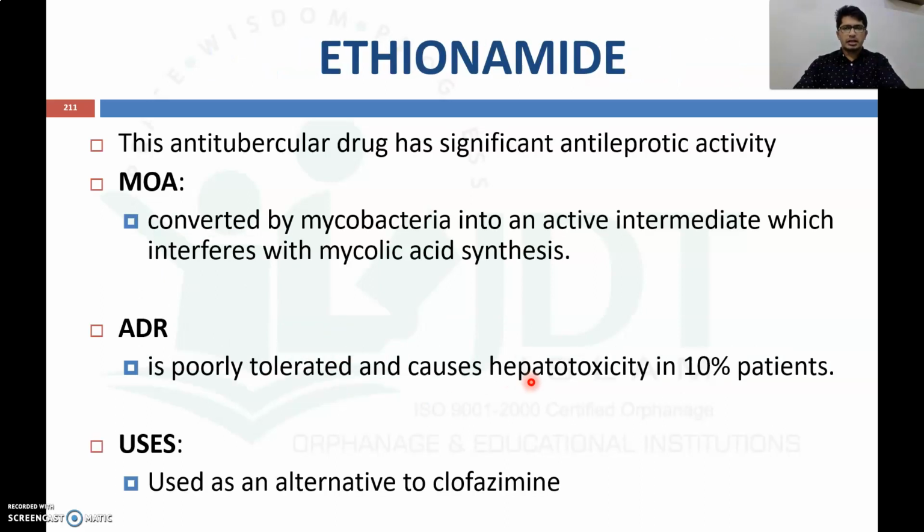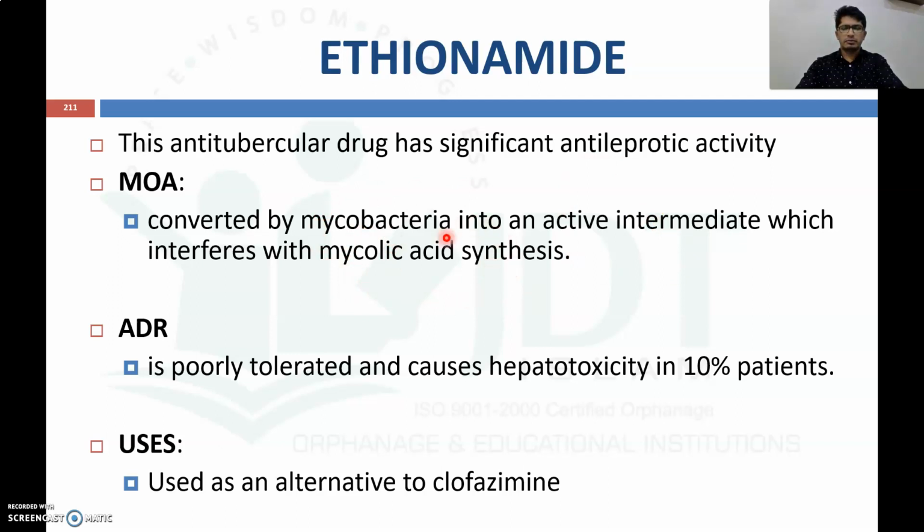Now another anti-tubercular drug which is used for the treatment of leprosy is ethionamide, which is an anti-tubercular drug with significant anti-leprotic activity. As for the mechanism of action, ethionamide is converted to its active intermediate by Mycobacterium species, and this active intermediate interferes with mycolic acid synthesis.